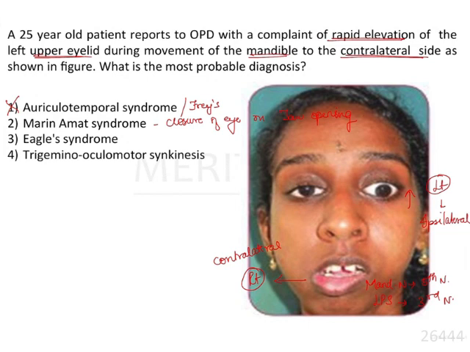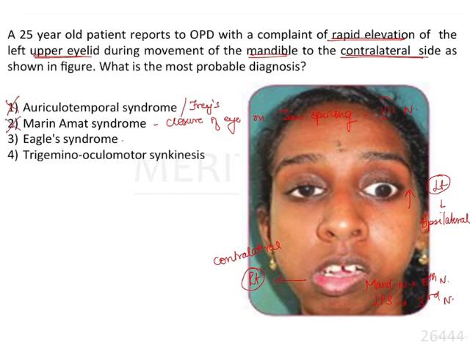This presentation is because of aberrant facial nerve regeneration. The facial nerve is involved in Marin-Amat syndrome, and this is seen in patients with facial paralysis or patients who have recovered from facial paralysis. Therefore, this is not matching with the clinical presentation of our case, and we can omit this.